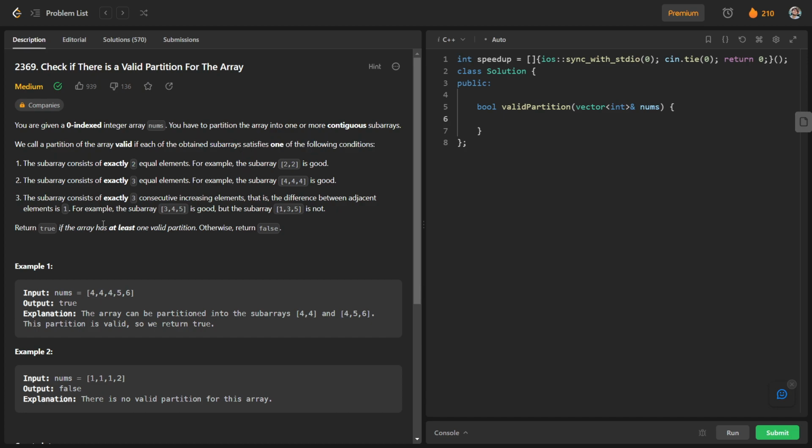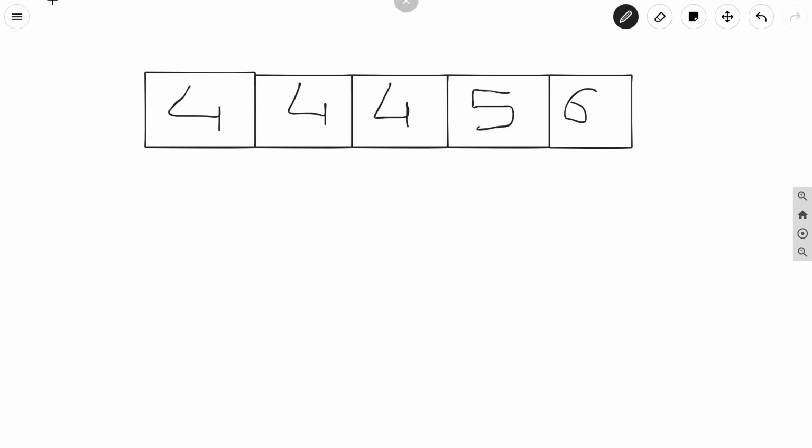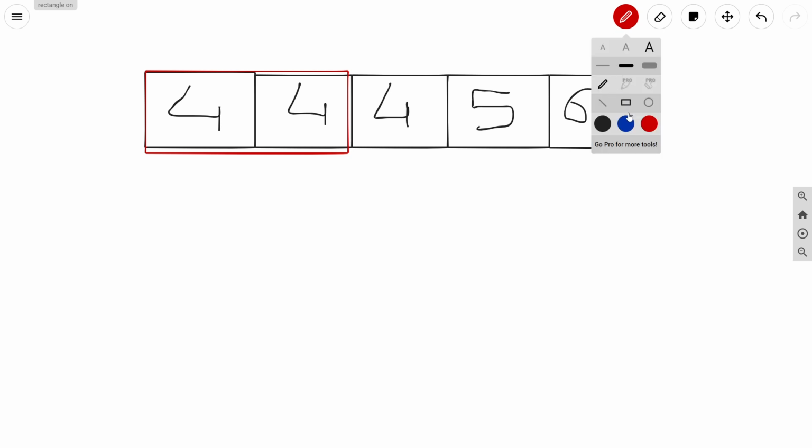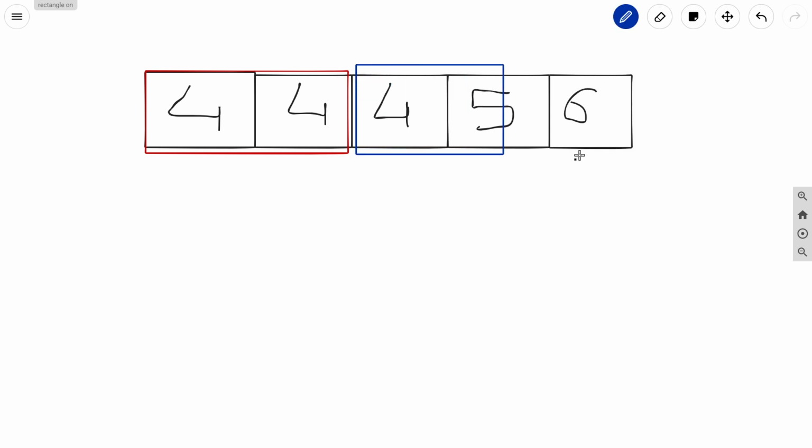Okay, and if we are able to do a partition in such a way, we will just return true, otherwise we will return false. So you can see that we have input nums. So let us have a closer view of this input. You can see that this is our input 4, 4, 4, 5, 6. And what we can do is partition this array, like this is the first partition, and this is going to be our second partition.